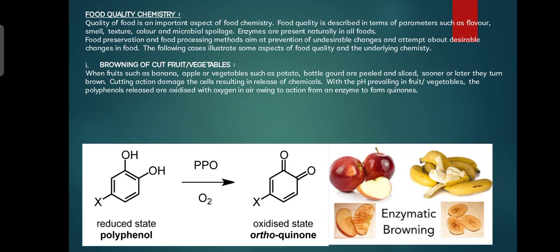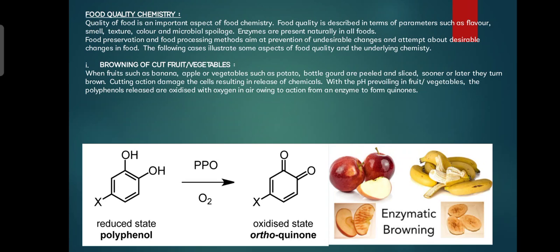Browning of cut fruit or vegetables. We know that when we cut any kind of fruit such as apple, banana or potato or any vegetable, after some time the surface of the cut area gets brownish. Why?